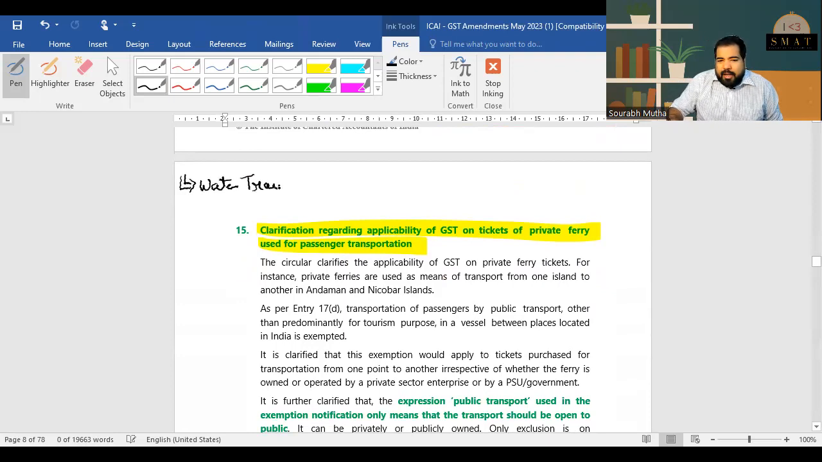The government says that in India, no one really does water transport. I don't remember the last time I went on a ship somewhere in India. So they said water transport is exempt unless it's for tourism. For example, if I'm going from Mumbai to Goa for a nice cruise holiday, then that is taxable.